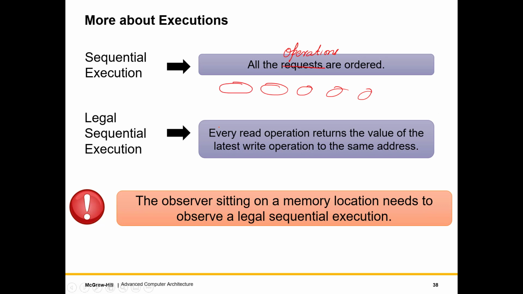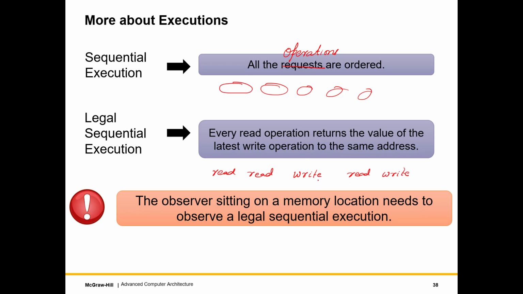What is a legal sequential execution? In a legal sequential execution, what will we have? We'll have maybe a read, right? They are ordered. So we'll have something like this. In a legal sequential execution, every read operation returns the value of the latest write operation to the same address.